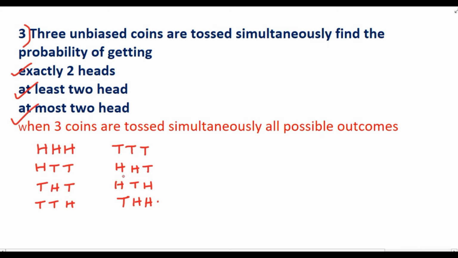Now the probability of getting exactly 2 head. Total number of outcome is 8, and for exactly 2 head we can find out: here only one tail, here only one tail, and here one tail, so 1, 2, 3. So 3 by 8.